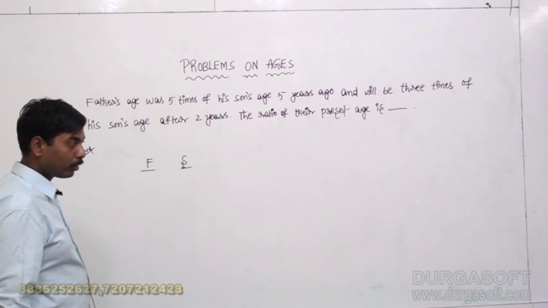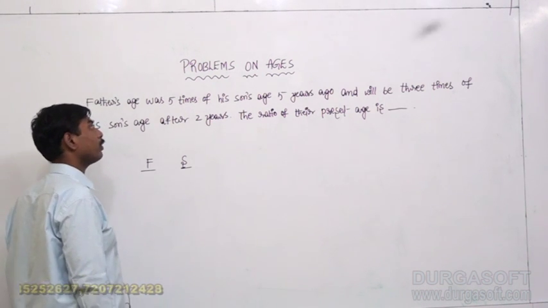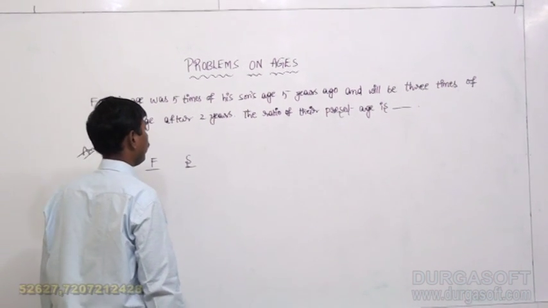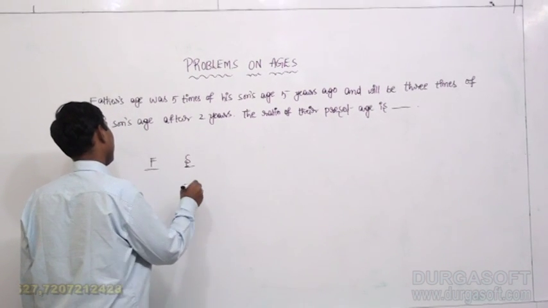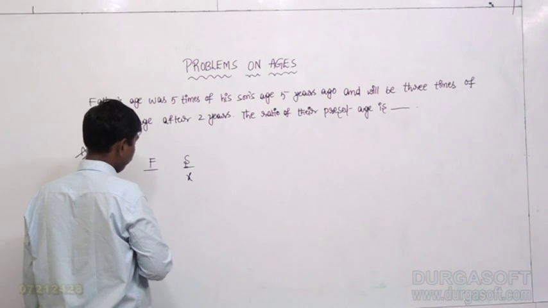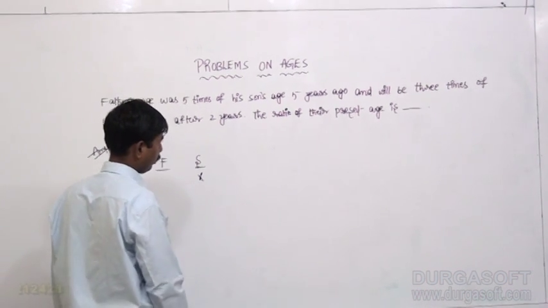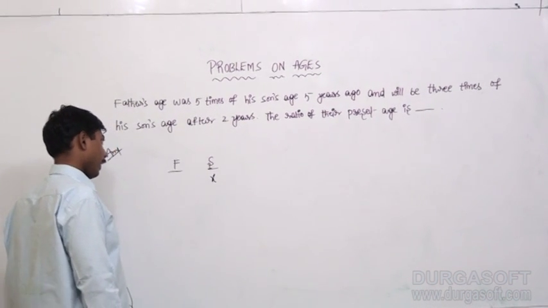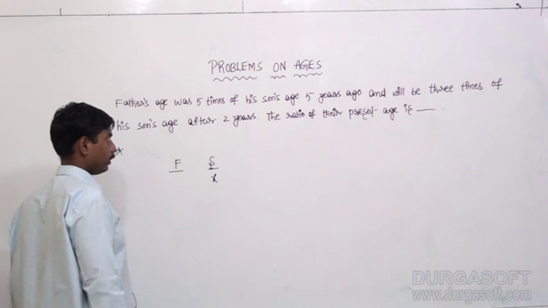What about the age of his son? We don't have any clarity. Let us take 5 years ago, the age of his son was x years.